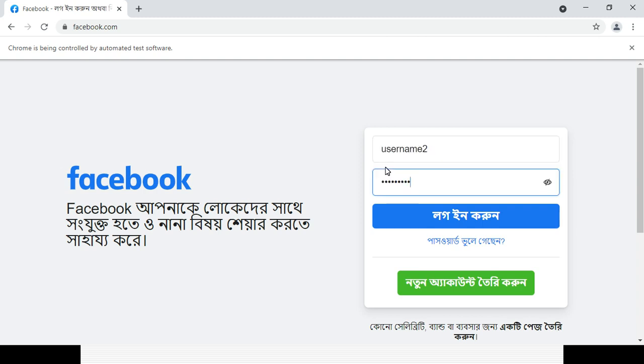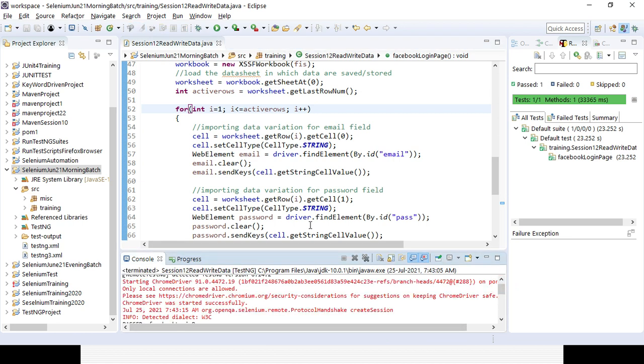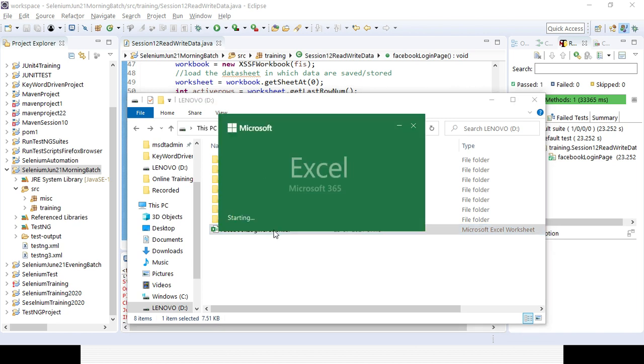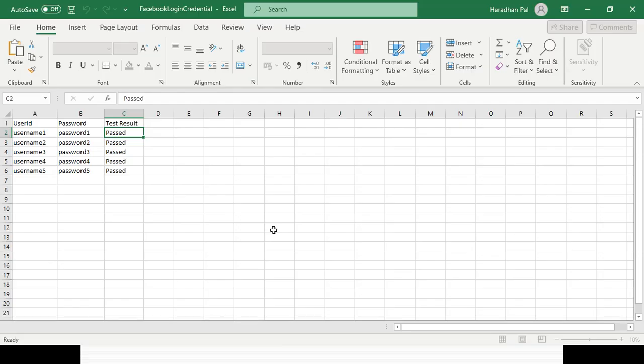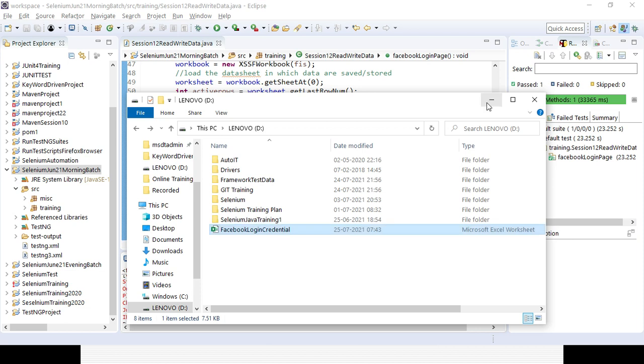So username 2, password 2, 3rd combination, wait for 2 seconds, clear the data, then the 4th combination, wait for 2 more seconds, it will clear the data and it will go for the 5th combination. Okay, it is passing the test case, no more failure here. And now if you go to the Excel sheet, you can see the 7:43 updated time. If you open it, for the 5 different data combinations, you can see all the statuses have passed. So that's why you can read and write the data without using the data provider annotations as well.